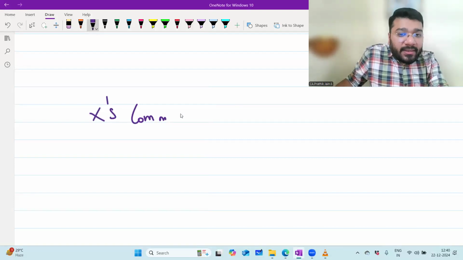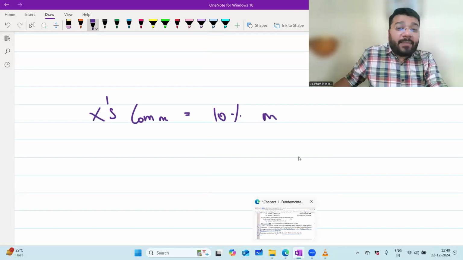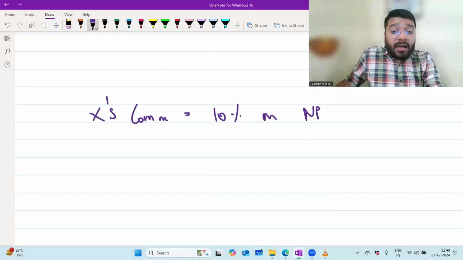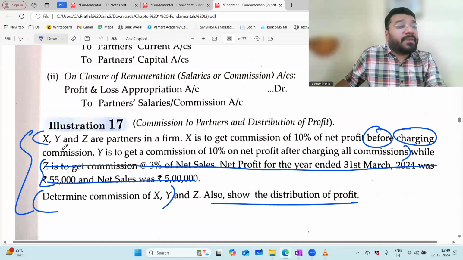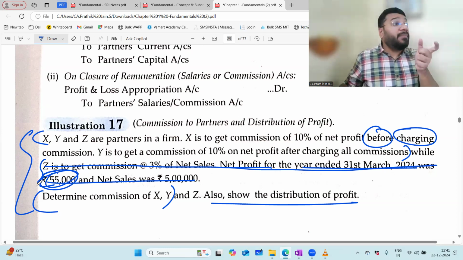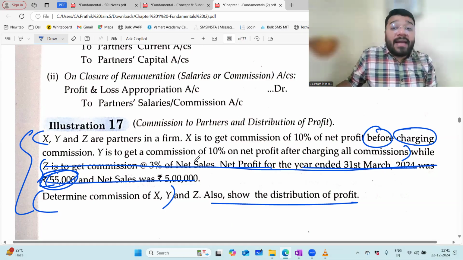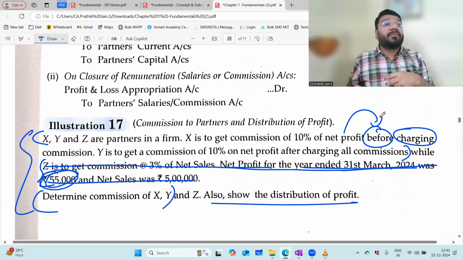X's commission is equal to how much? What is X's commission percentage? 10%. 10% on what? Net profit. Which net profit? The net profit before charging commission. Means from whatever net profit is coming from the P&L, please do not deduct the commission. Without deducting the commission, I have taken it. So before deducting the commission, what is my net profit? Net profit for the year is how much? 55,000. From this only, commission to minus? No. After minusing the commission, whatever profit comes becomes your net divisible profit, and that only you distribute. So what could be my net profit before minusing commission? 55,000.